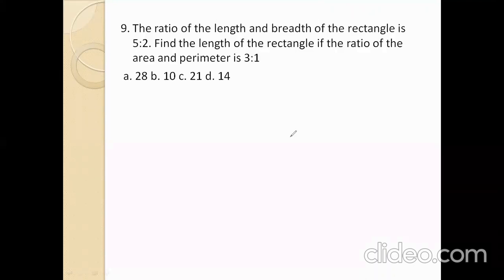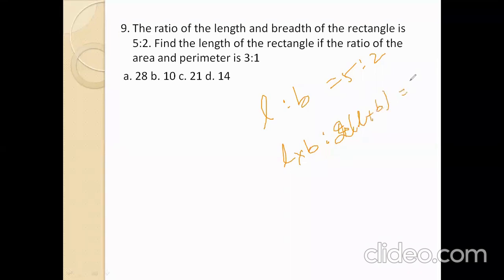Next. The ratio of length and breadth of a rectangle is 5:2. Find the length of the rectangle if the ratio of the area and perimeter is 3:1. Here length to breadth is 5:2. The area formula is L into B, and the perimeter formula is 2 into L plus B.